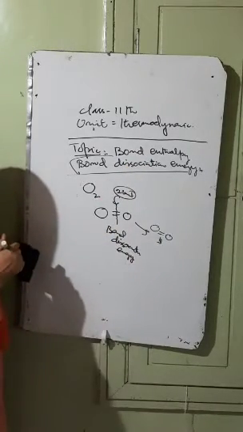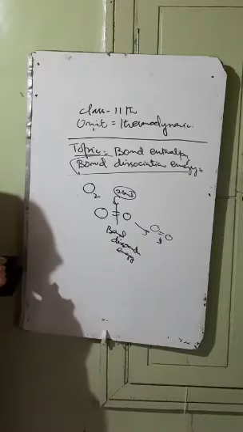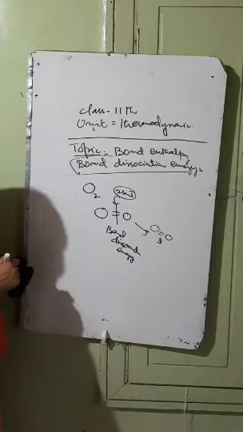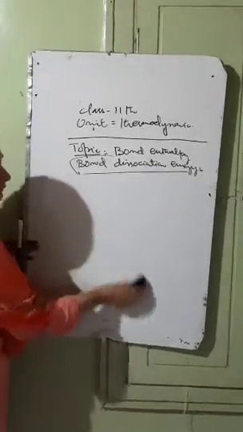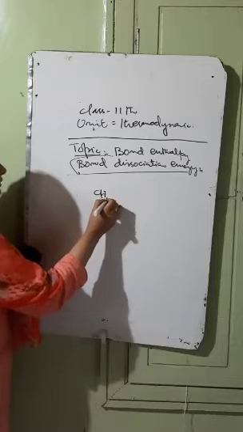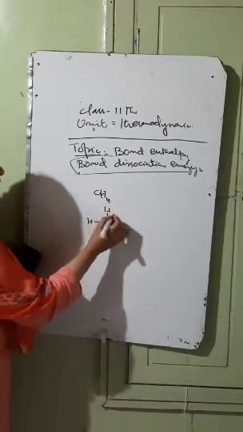लेकिन bond enthalpy जो होता है for the polyatomic molecules which are made up of more than one atom, वहाँ पर bond enthalpy जो होता है और bond dissociation energy that is not same. For example, we have methane, CH4. It is made up of 4 bonds like this.